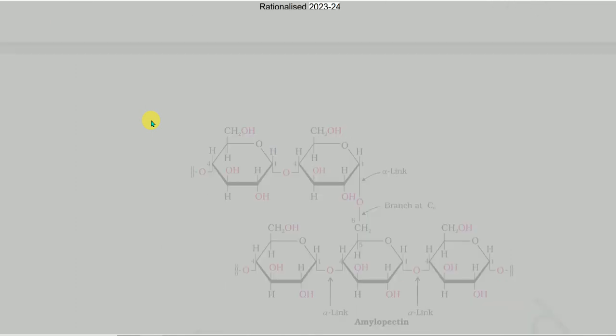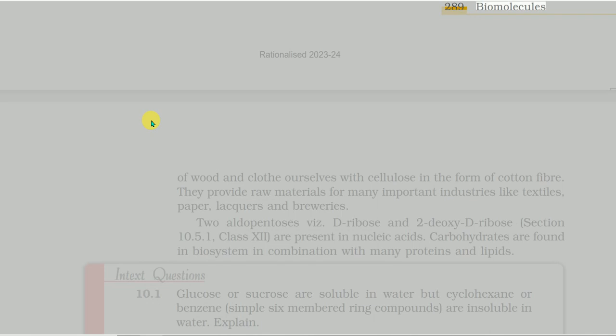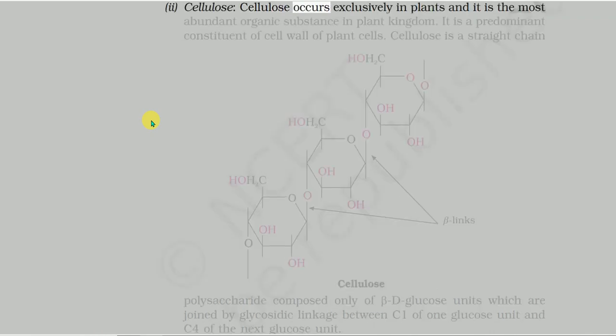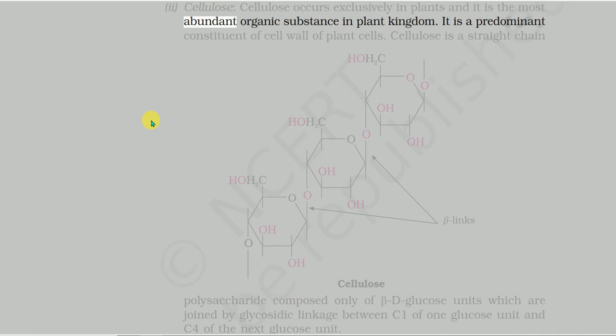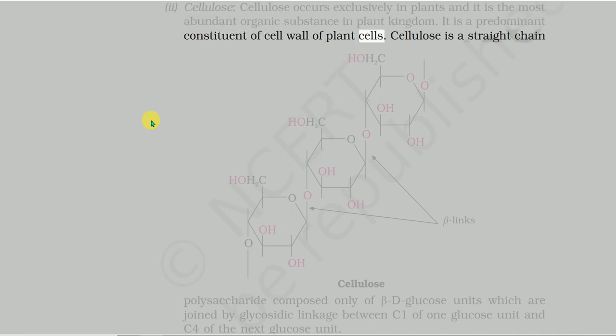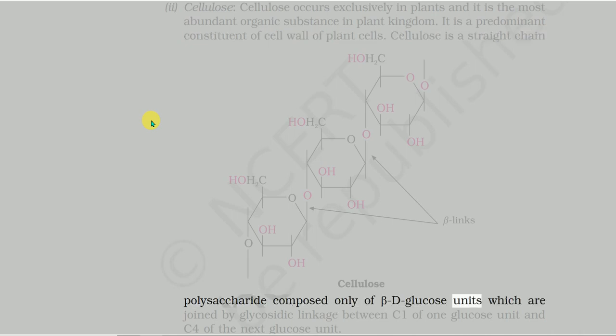2. Cellulose. Cellulose occurs exclusively in plants and it is the most abundant organic substance in the plant kingdom. It is a predominant constituent of the cell wall of plant cells. Cellulose is a straight chain polysaccharide composed only of β-D-glucose units which are joined by glycosidic linkage between C1 of one glucose unit and C4 of the next glucose unit.